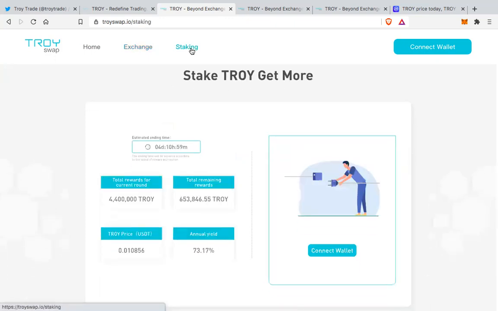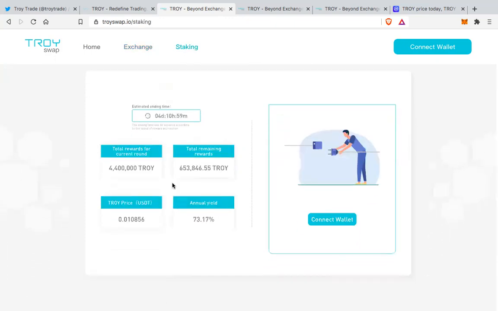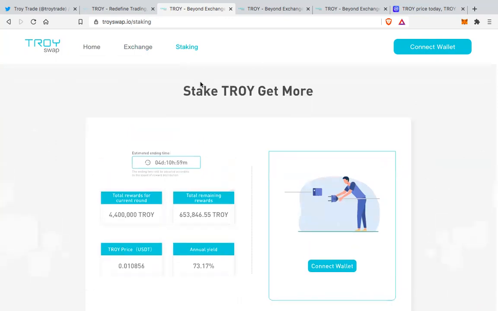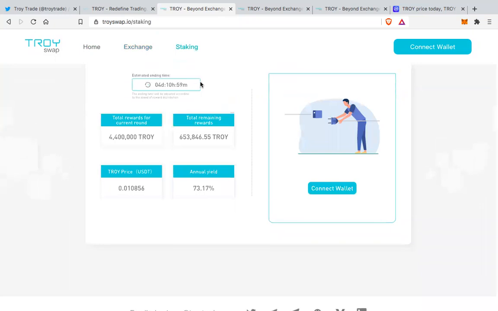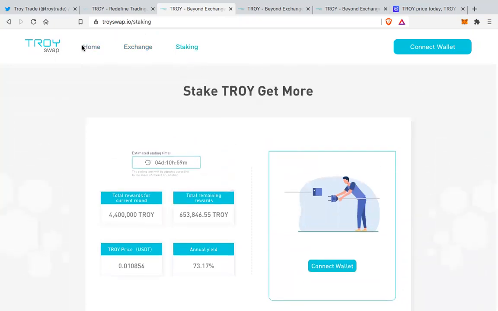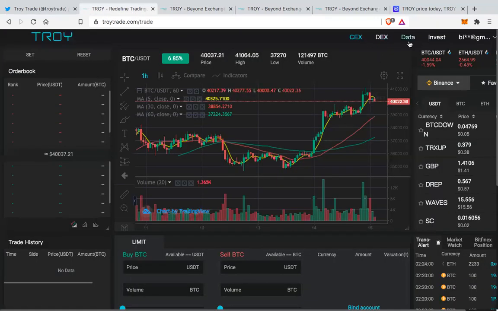They also have staking option, which is coming soon. It's not yet updated. So I guess this is part of Troy 2.0. So again, this looks very interesting, as in one platform we can use decentralized exchange also, and we can use the staking opportunities also.